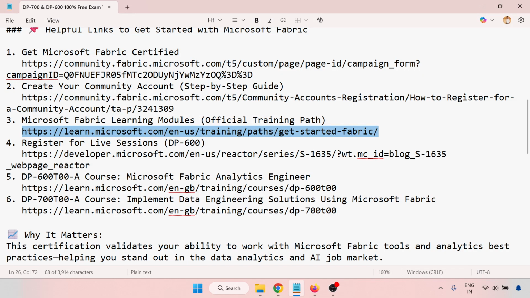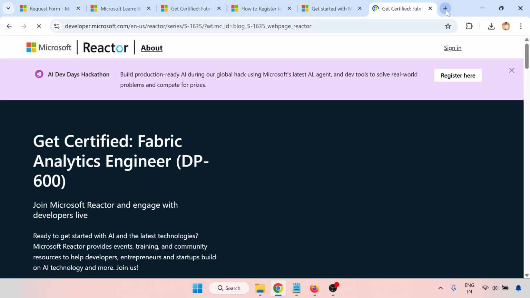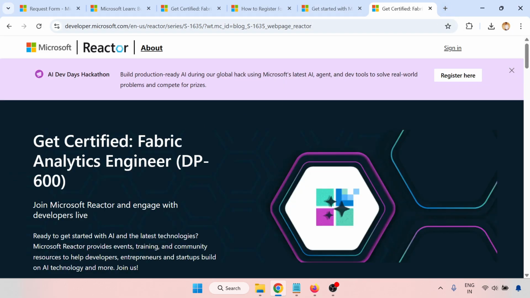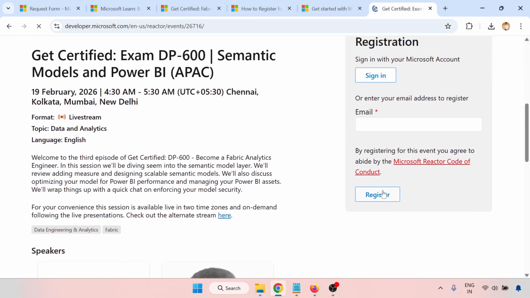Next, register for the live session. Get certified as a Fabric Analytics Engineer, DP-600. This is the live session. As I told you, go through the details and register for this event.